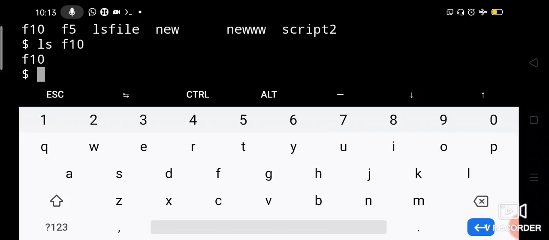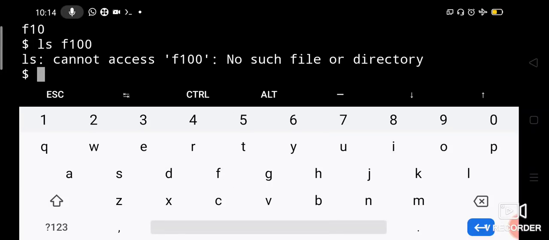If it displays F10, F10 is present. If you say ls F100, it will say cannot access F100, no such file or directory. That means F100 is not existing. Clear? So when you say ls some file name, if that file name is displayed again, it indicates that the file is present in your system.